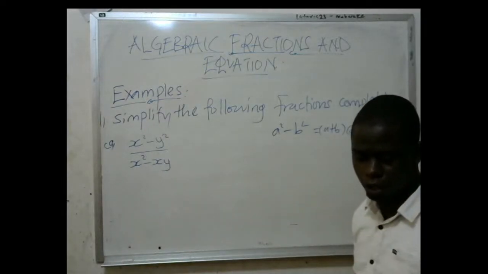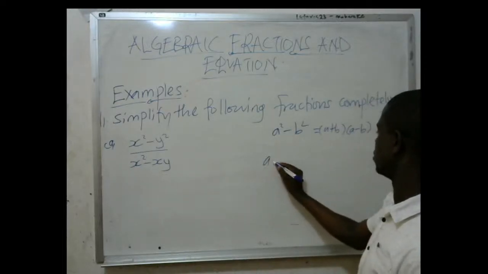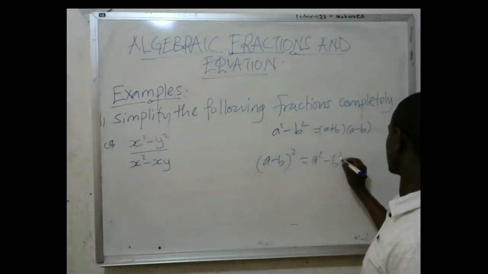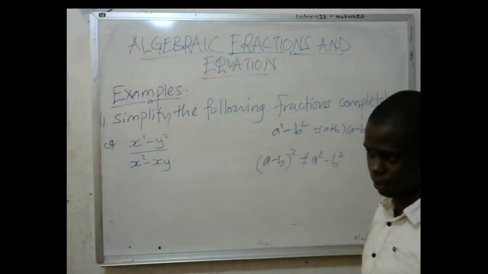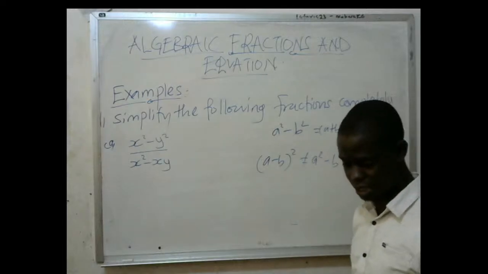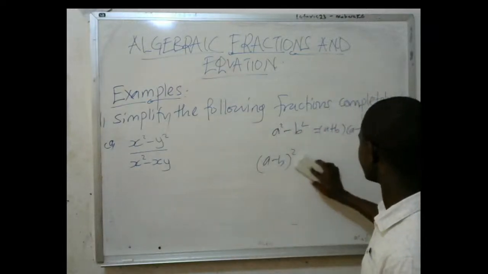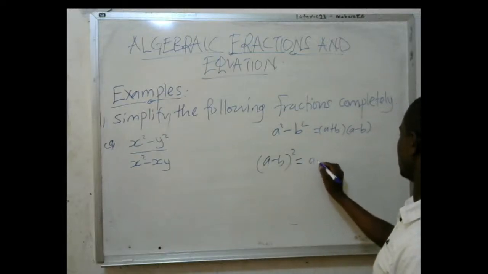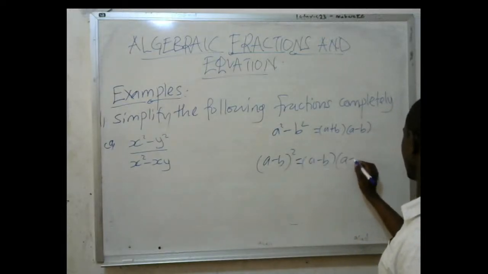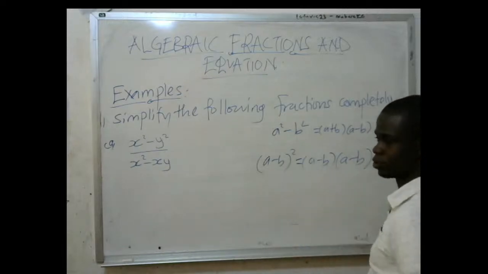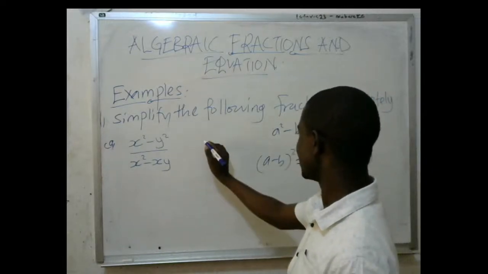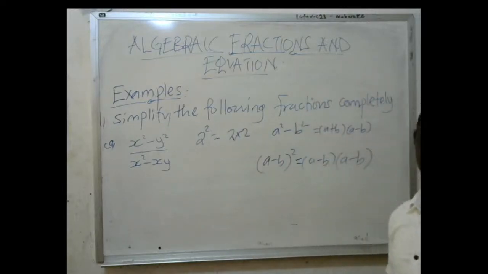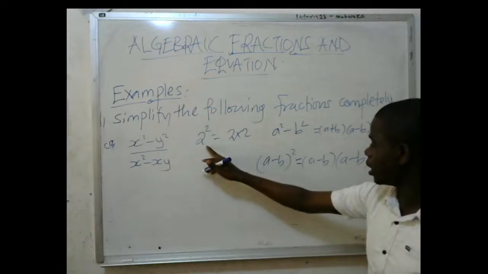And most people confuse a minus b squared to be a squared minus b squared, which is wrong. It cannot happen. When you have this, what does it mean? It means that if you have a minus b squared, it will be a minus b, again a minus b. It means that you're going to multiply these two times. As you can see, if you have 2 squared, it is the same as 2 times 2.